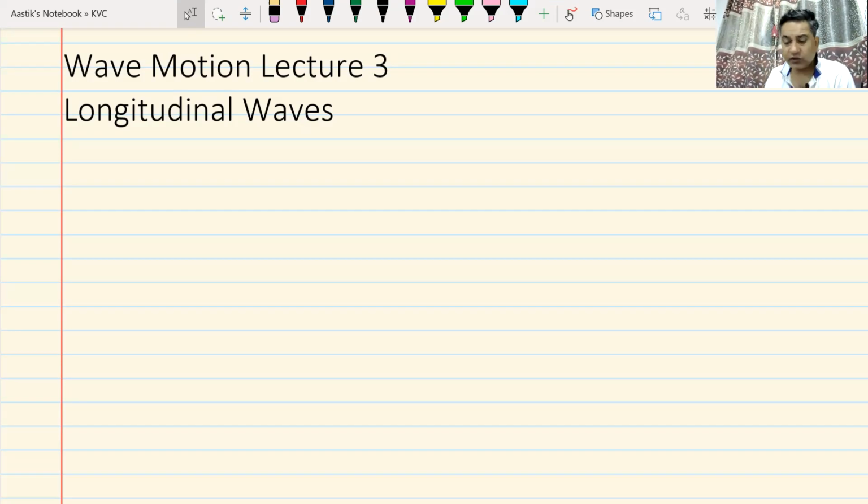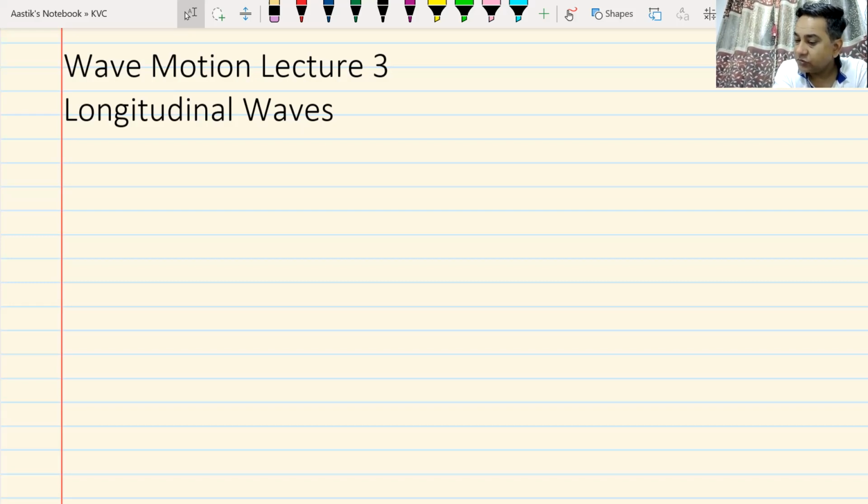Now remember, in transverse wave, what was happening was the wave was traveling like this and the particles were moving perpendicular. Do we remember this? In longitudinal, what is going to happen is sound waves are traveling in this direction along the x-axis. The particles will also move along the x-axis. In transverse wave, we have crest and trough. In longitudinal wave, we will have compressions and rarefactions. Do we remember this? I hope we remember this. We have already done this.